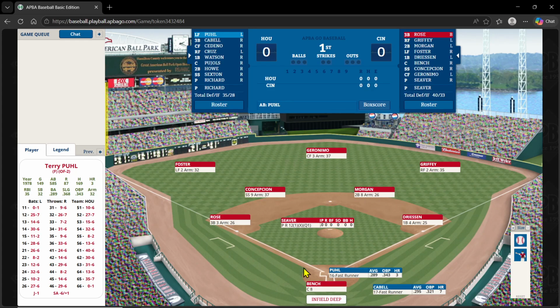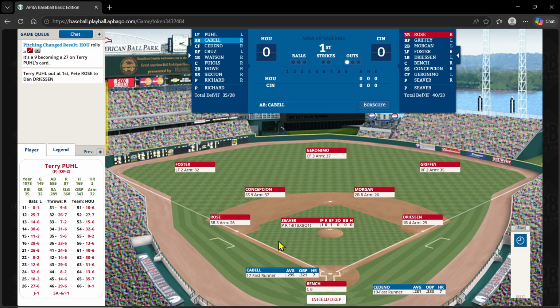And here we go. Seaver looks like he is a B pitcher. Puhl is a +1 against righties, so that means he's a 13 normally. That would be in the B category. And we got a 3-1, which was a 9, but Seaver's going to change that to a 27, and that's going to be an out. Rose to Driessen, 1 out.